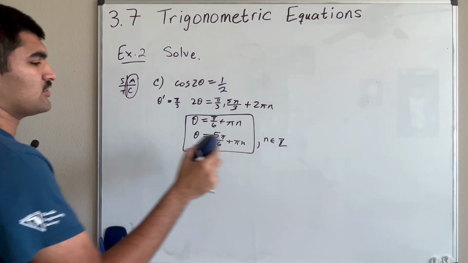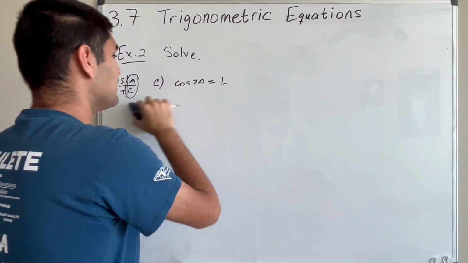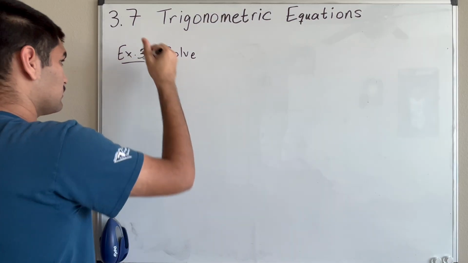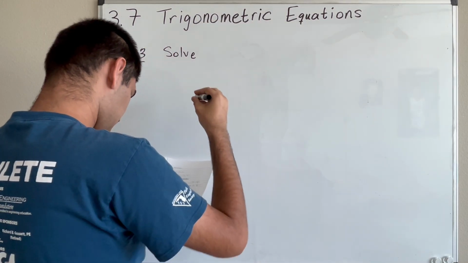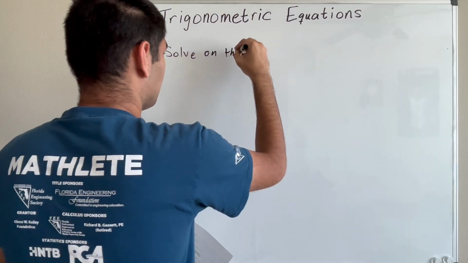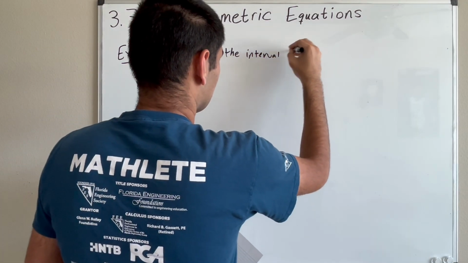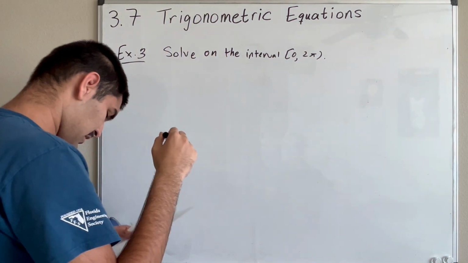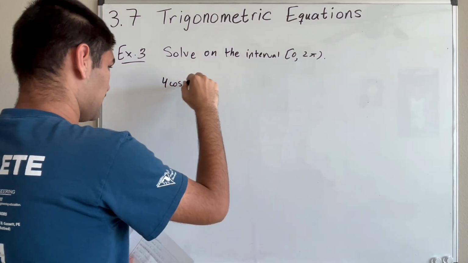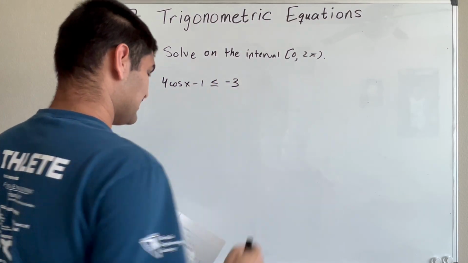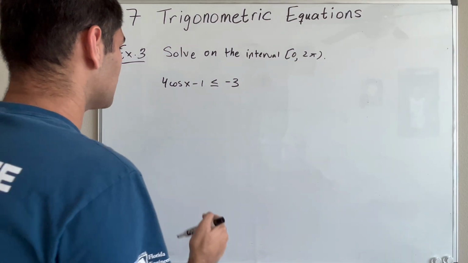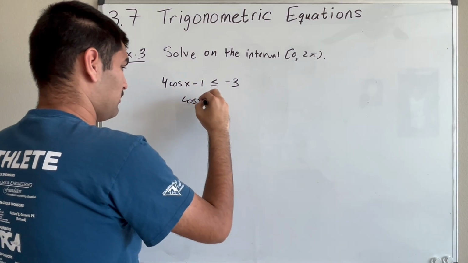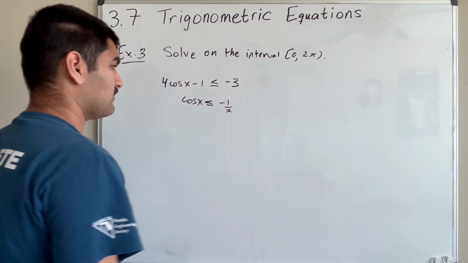Okay, so now let's move on to a different type of problem, namely inequalities. So we're going to solve on the interval 0 to 2 pi. So we're back to intervals. But the only difference is that now we're dealing with an inequality. So we have 4 cosine x minus 1. When is it less than or equal to -3? So again, the first step, like always, is just to isolate the cosine x. So we get cosine x less than or equal to -1/2.